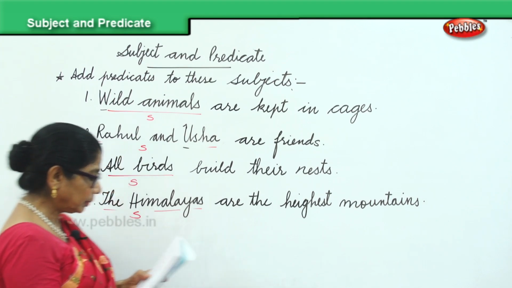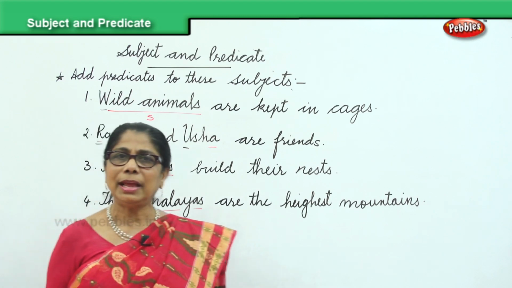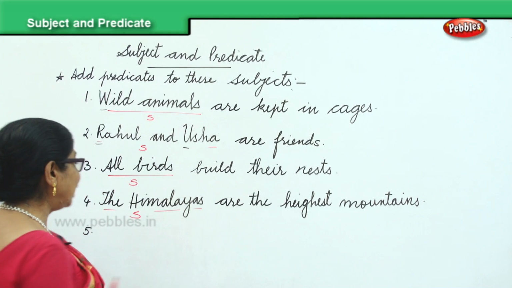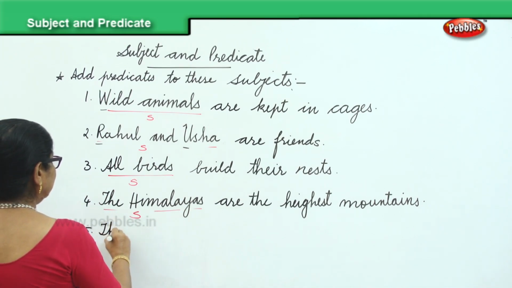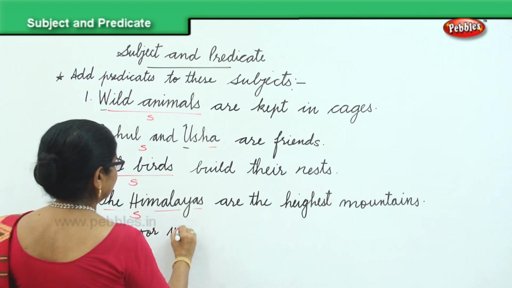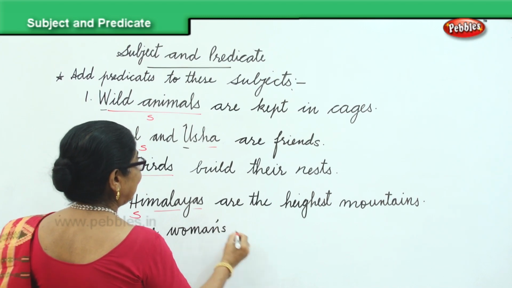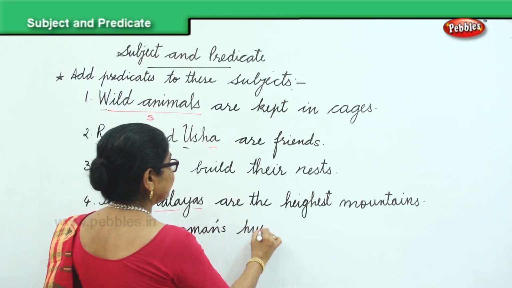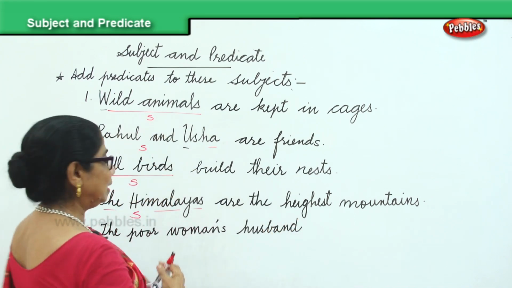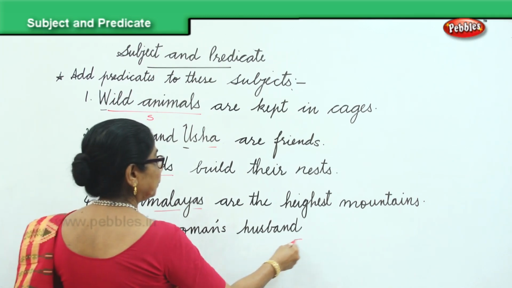Now, I'll give you one more subject and you can think about it: the poor woman's husband. That is the poor woman's husband, this is the subject I am giving you.